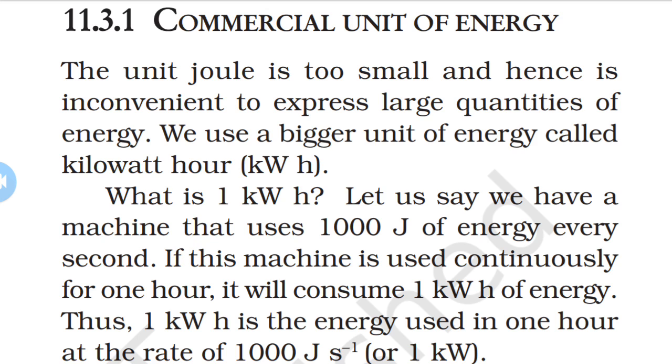Let us say that we have a machine and it uses 1000 joule of energy every second. If this machine is used continuously for 1 hour, it will consume 1 kilowatt hour of energy. Thus 1 kilowatt hour is the energy used in 1 hour at the rate of 1000 joule per second.